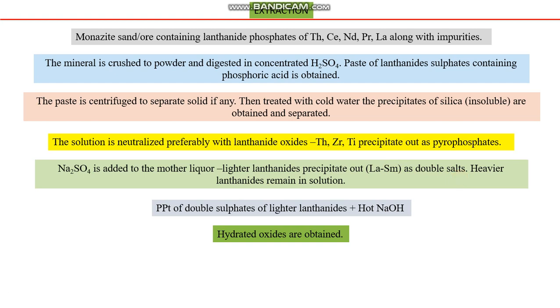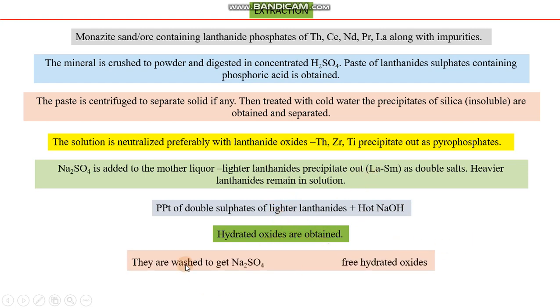The solid was again treated with hot sodium hydroxide, and hydrated oxides of these lighter lanthanides are now obtained. Now these hydrated oxides of lighter lanthanides are washed with plenty of sodium sulfate solution. And why are they washed with sodium sulfate solution?